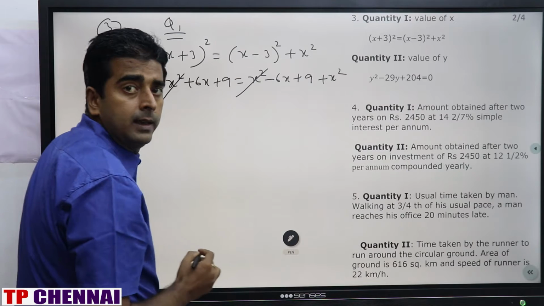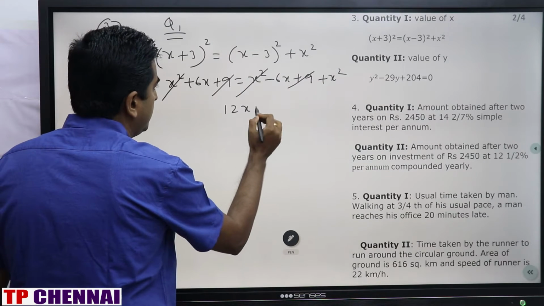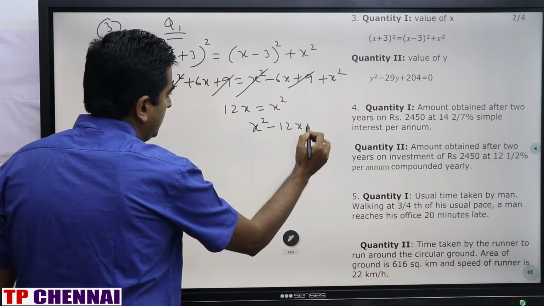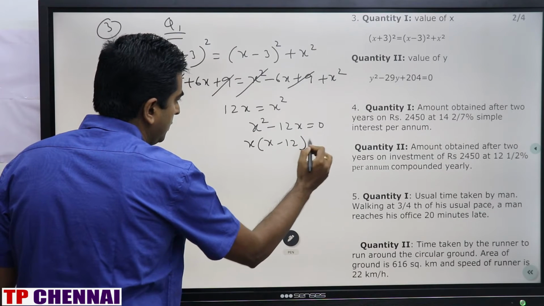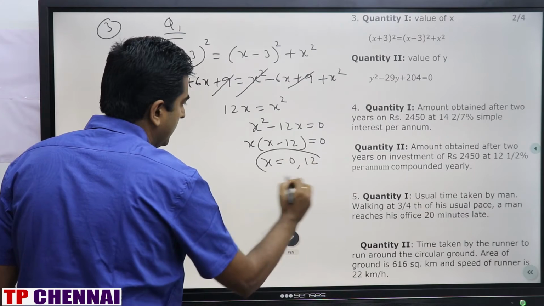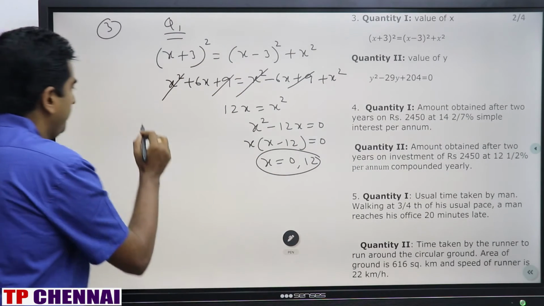X square will be cancelled, plus 9 and plus 9 will be cancelled. 12x is equal to x square, so x square minus 12x is equal to 0. If you take x common, x into (x minus 12) is equal to 0. That means x is equal to 0 and x is equal to 12. This is quantity 1.